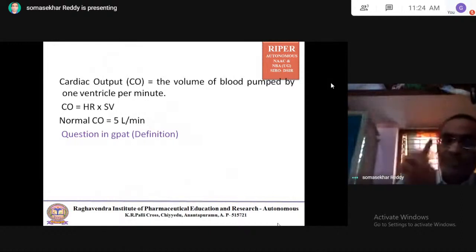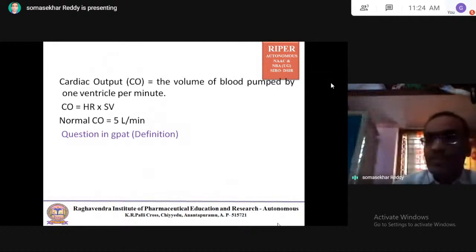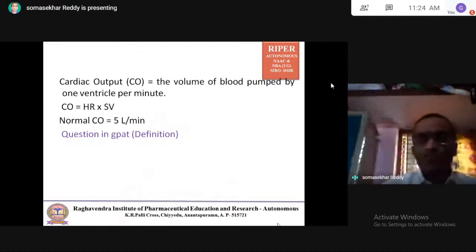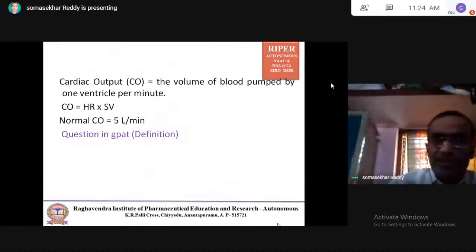Stroke volume is per beat. So cardiac output is nothing but heart rate times stroke volume. Stroke volume is the amount of blood ejected from the ventricles per beat.